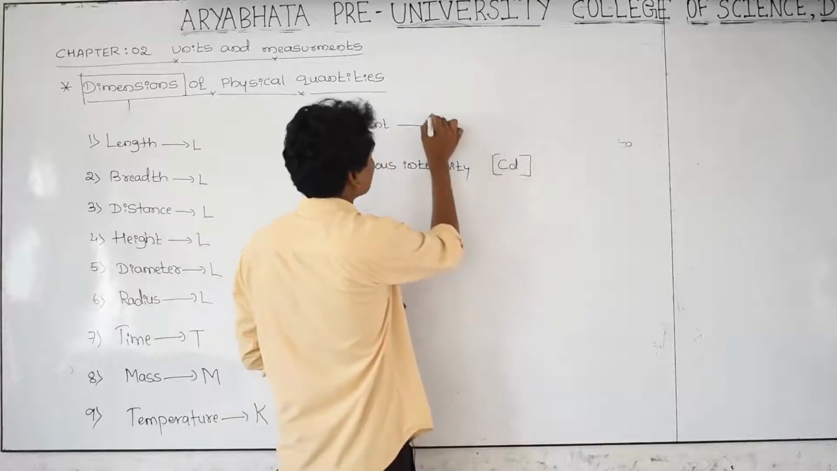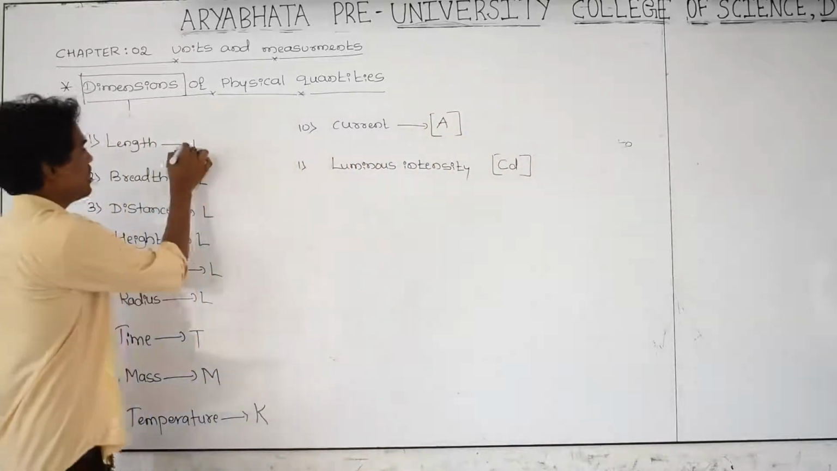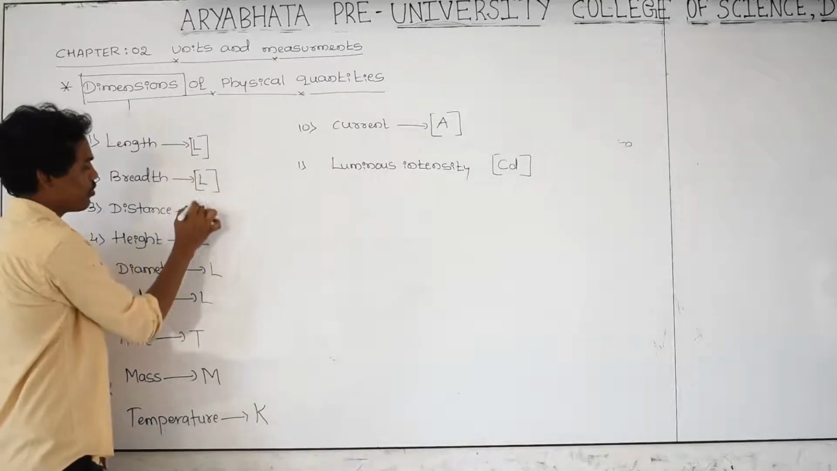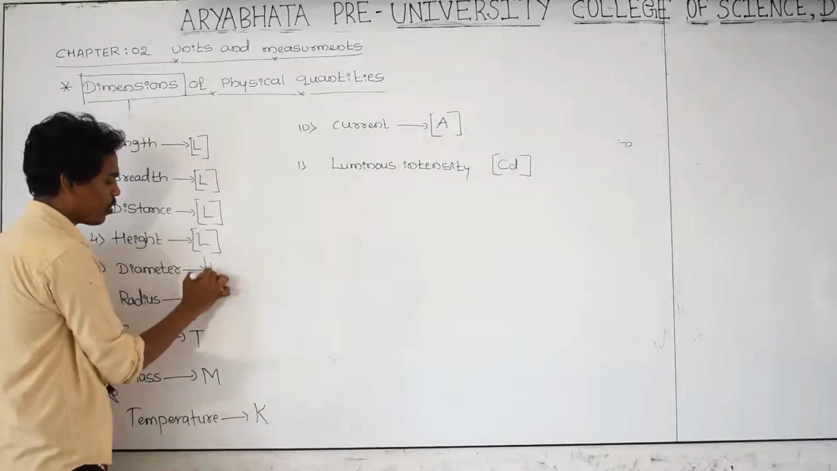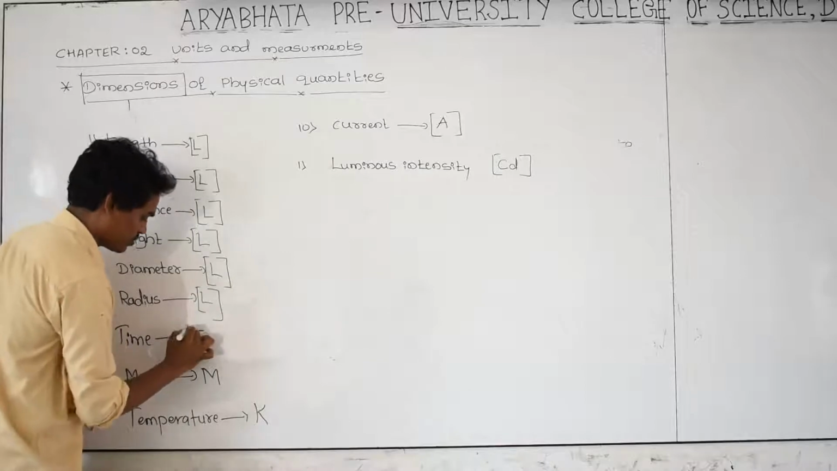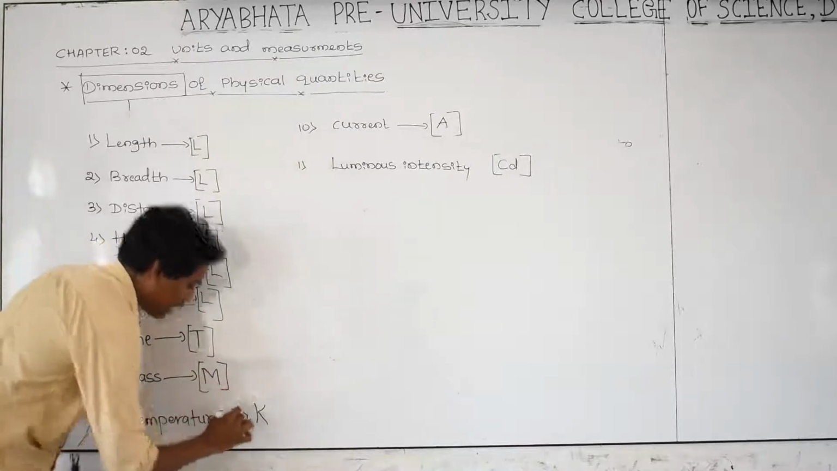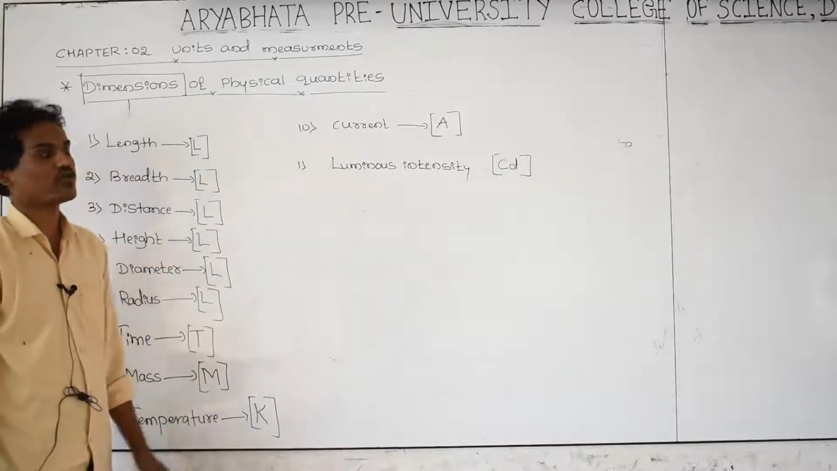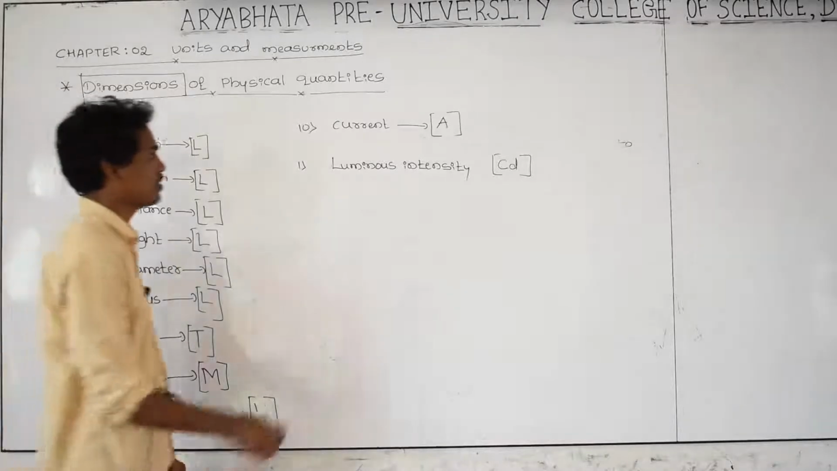I am taking a square bracket. We are going to use a square bracket to write the dimensions of all physical quantities. Don't use a flower bracket or a parenthesis. Only square brackets we have to use to write the dimensions of any physical quantity.